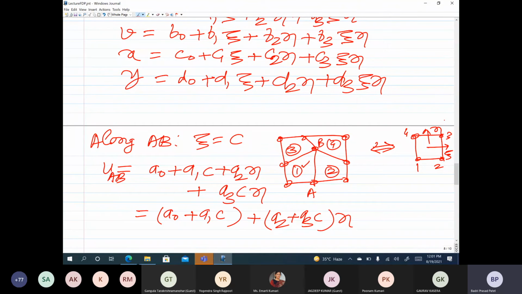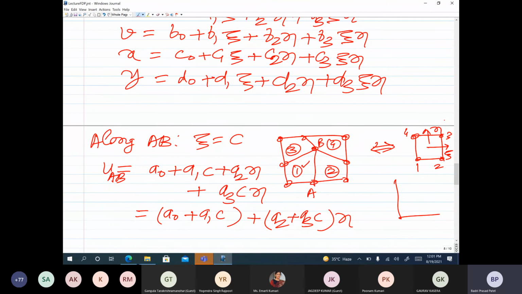Similarly for v you can see a similar expression. So u or v along AB are going to vary as a linear function of eta. And at A and B, both elements 1 and 2 have the same value of u and the same value of v, so we will have a unique variation.